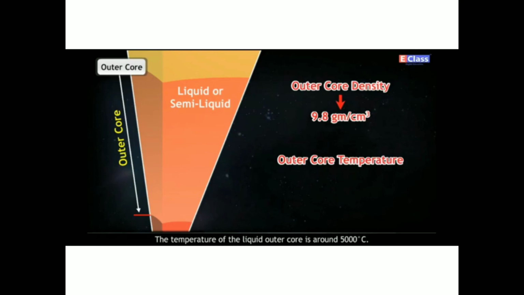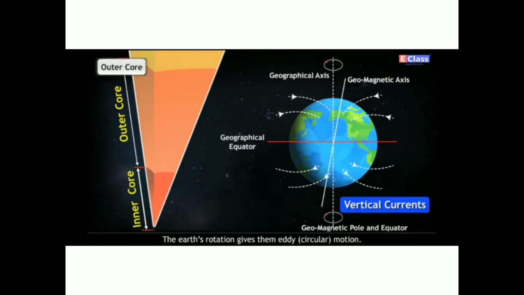Electric current develops in these spiral eddies of liquid iron, and a magnetic field is generated. It is sometimes called the geodynamo. These magnetic fields of the Earth function even outside the Earth's surface for quite a distance.